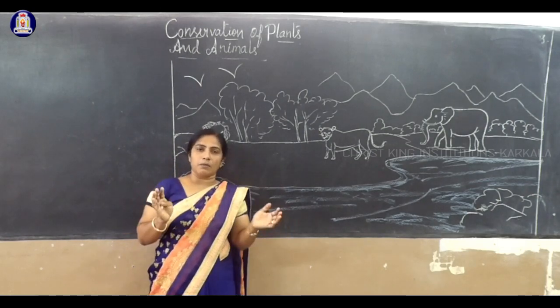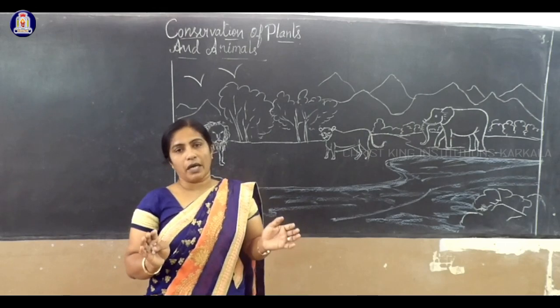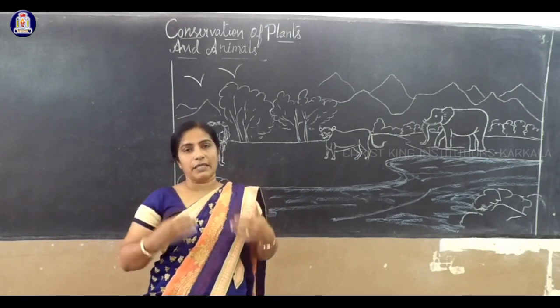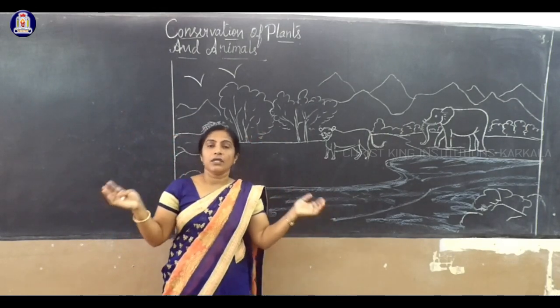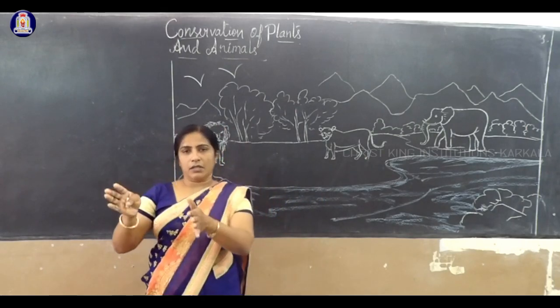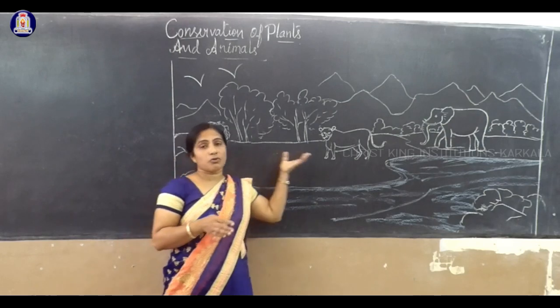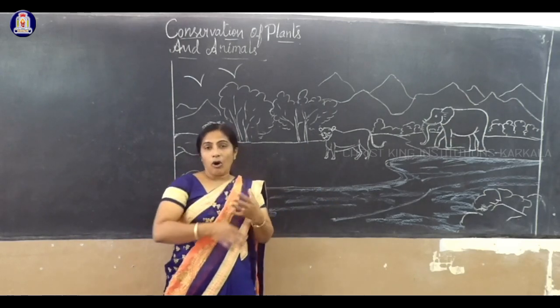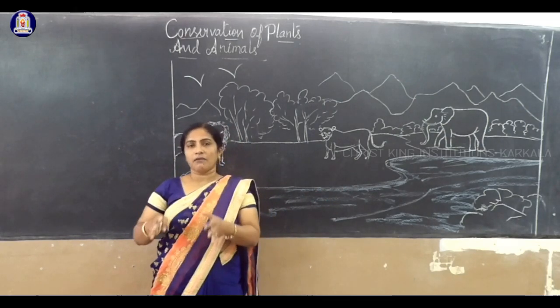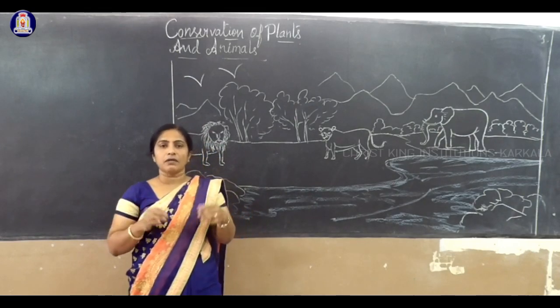Already the plants and trees are there. What are we doing? Because of our desire to construct huge buildings and to produce different types of furniture, we require plants. That's why we remove the plants for our daily purposes.